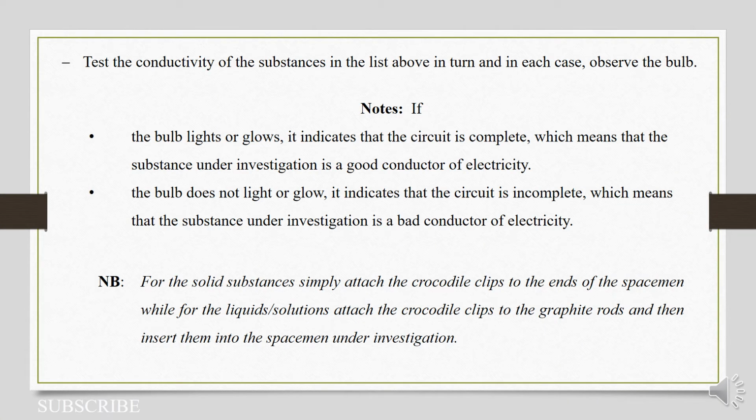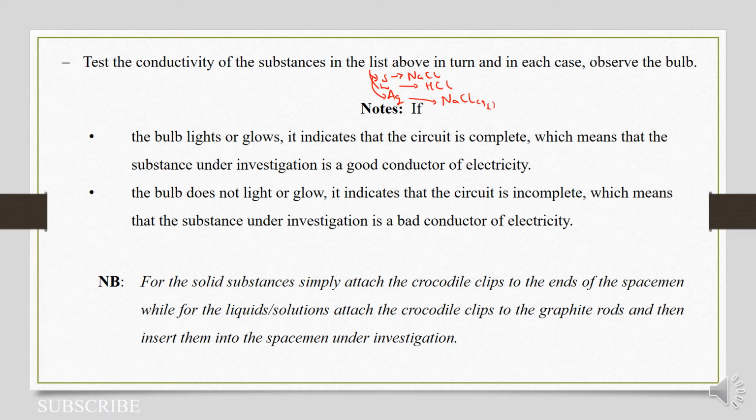So test the conductivity of substances in the list above. In the list above, we mainly had solid, liquid, and aqueous substances. Solids, we saw salts like sodium chloride in solid state. Liquids, we saw some strong acids like hydrochloric acid. Then aqueous, we saw some salt solutions like sodium chloride solution, aqueous. And in each case, observe the bulb.